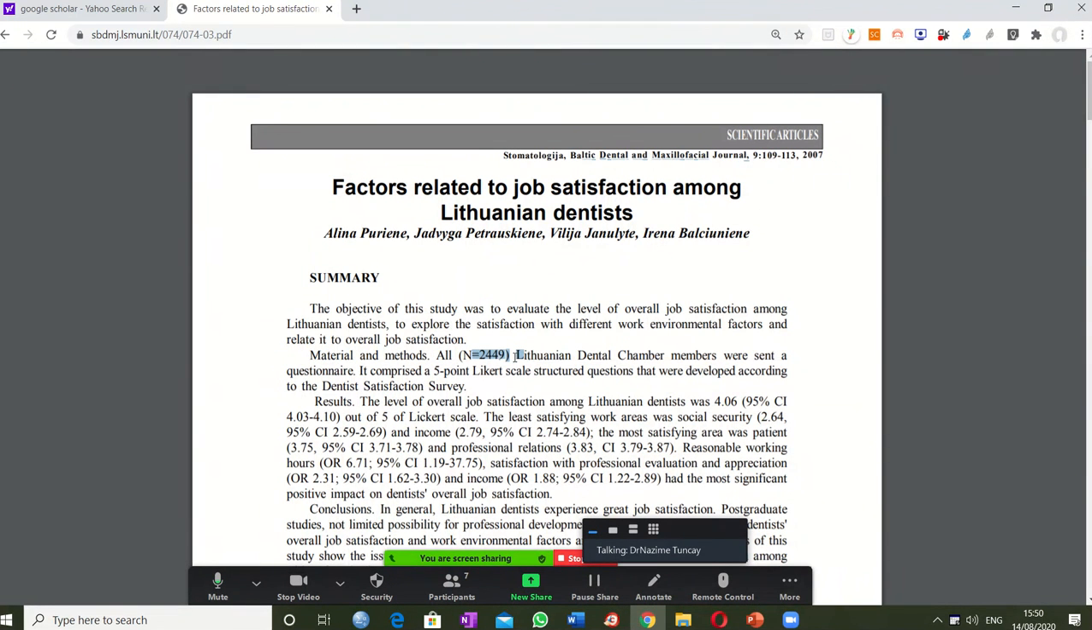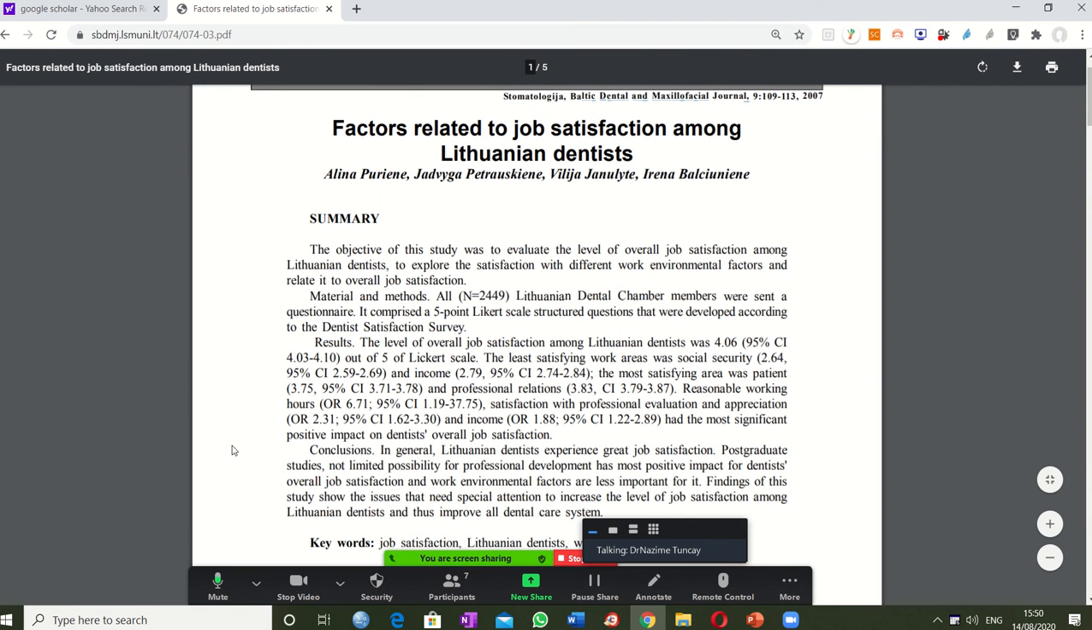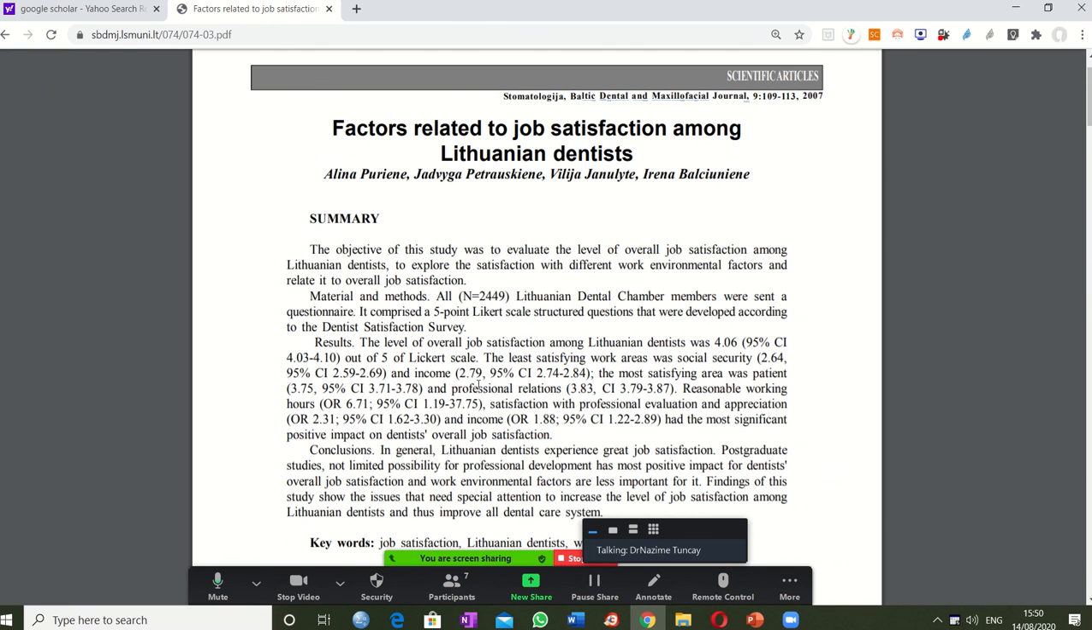Okay, good. Yes, it has 2,449 dental chamber members. Okay, good. And this is the summary. So it gives me some information about the method, and here the results, and they express the results. These are the mean points, by the way. Just a moment. These are the mean points. Okay, so they don't write it, but these are the means.